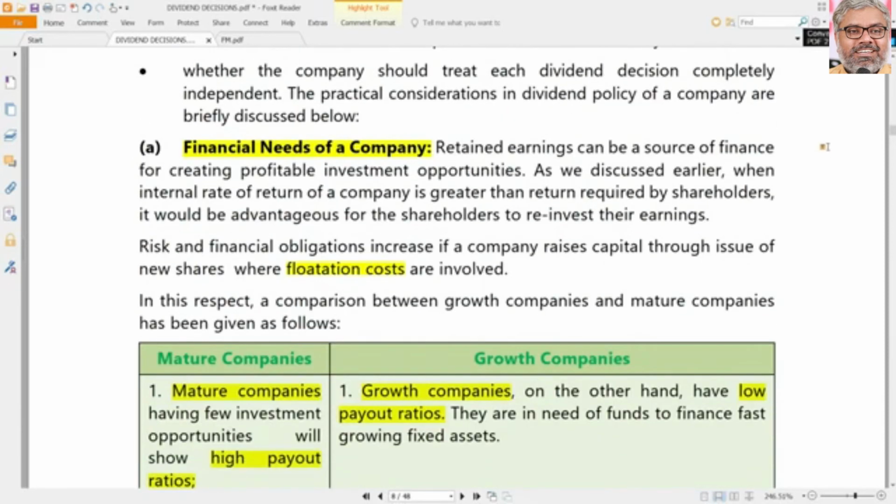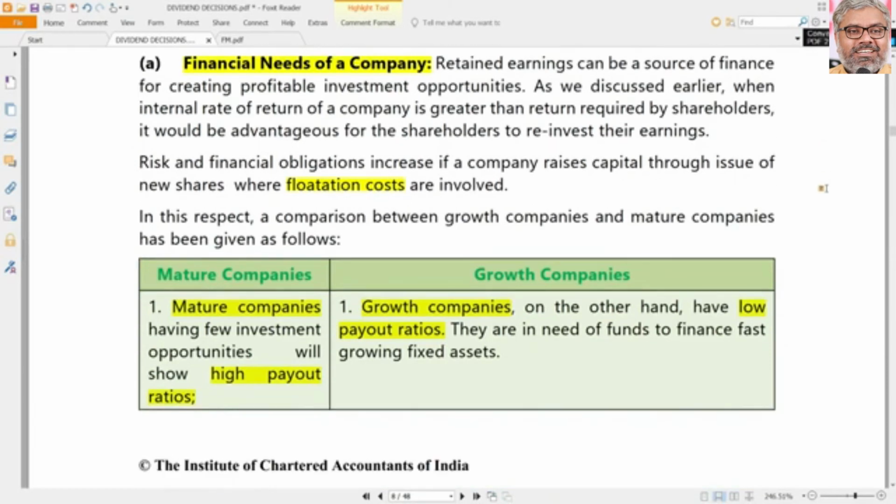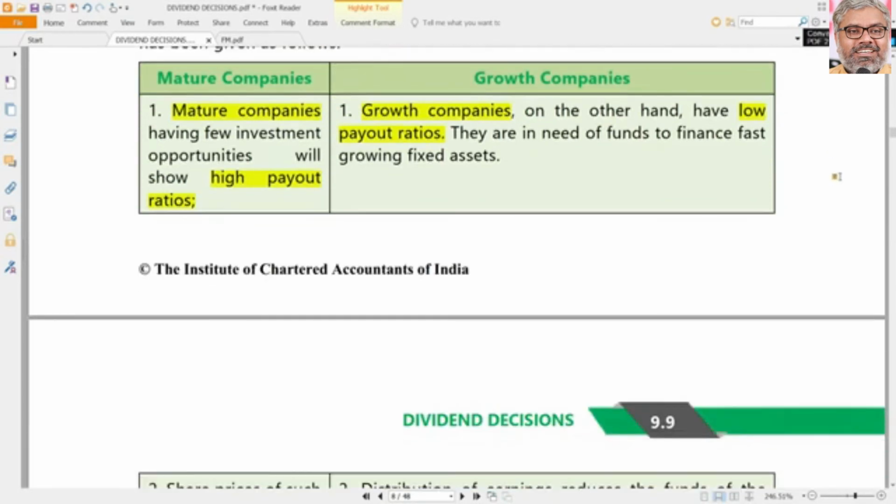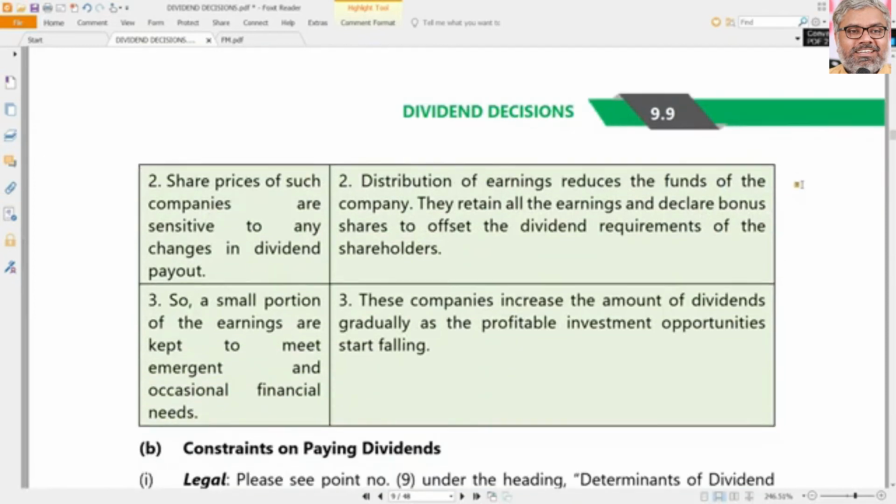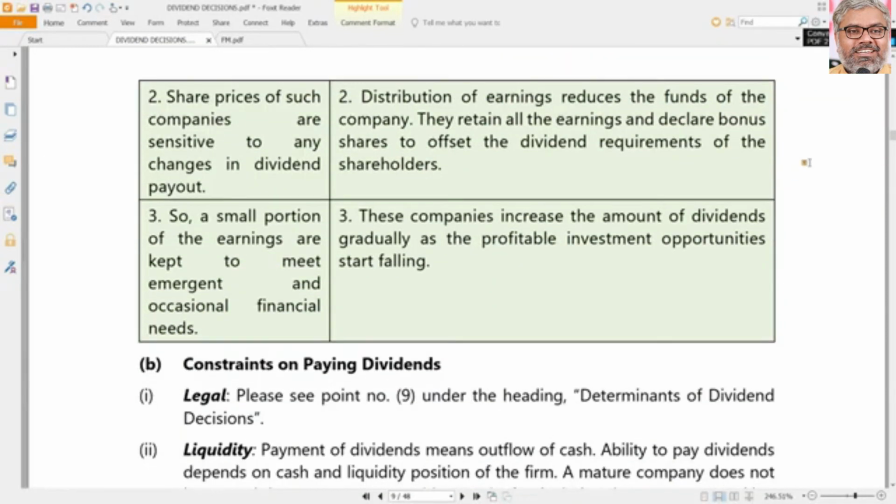Otherwise, what is the point? Ultimately, in one line, how the investment decisions are taken by management, how the financing decisions are taken by management, how the dividend decisions are taken by management. Management, whatever it wants to take, it can take. That's fine. But does it mean they will decide completely according to their whims and fancies? That is the problem. When people start taking decisions according to their whims and fancies, not according to the scientific models, that automatically causes problems.